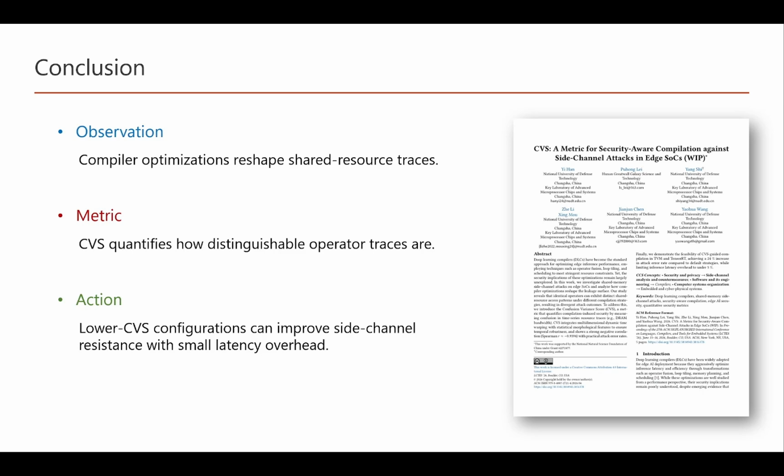To conclude, this work makes three main points. First, compiler optimizations reshape shared resource traces, so compilation is security relevant. Second, CVS provides a lightweight metric to quantify how distinguishable operator traces are under a given compilation strategy. So by selecting lower CVS configurations, we can improve resistance against shared-memory side-channel attacks while keeping latency overhead small. This suggests that security-aware compilation can be a practical direction for edge AI deployment.